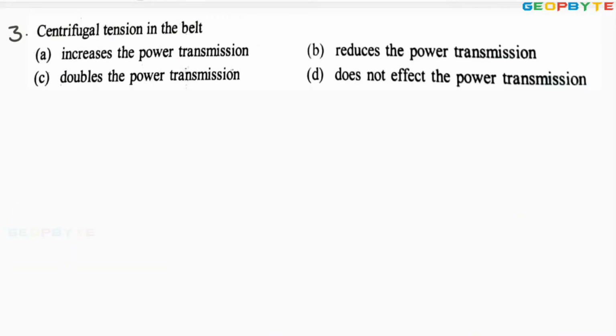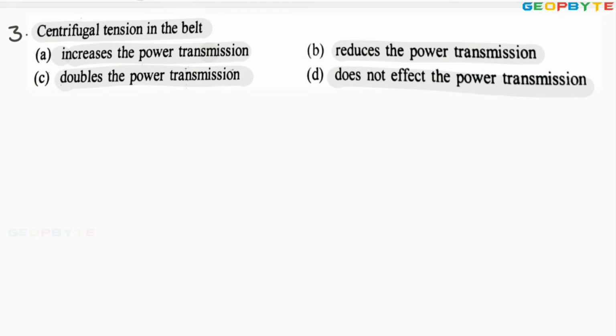Look at the third problem. Centrifugal tension in the belt. Option A increases the power transmission. B reduces the power transmission. C doubles the power transmission. D does not affect the power transmission.